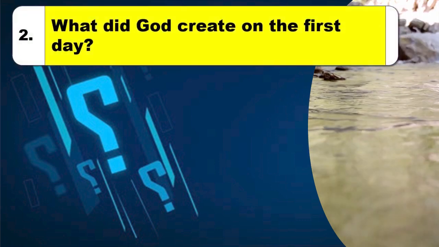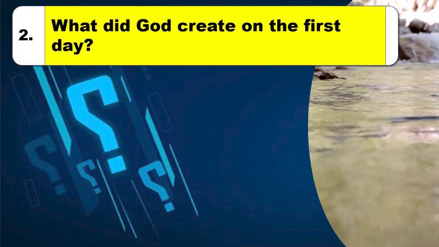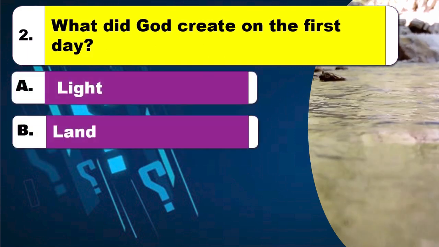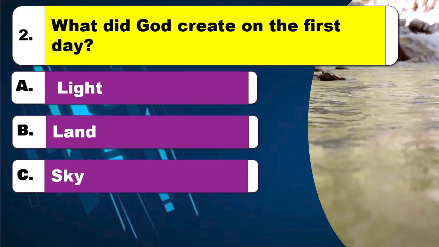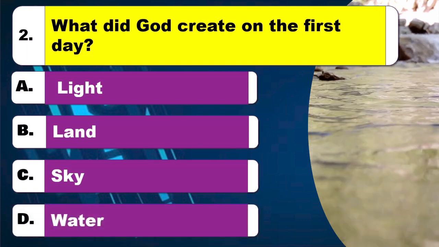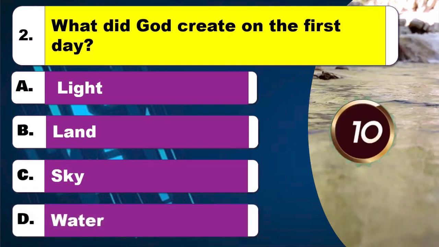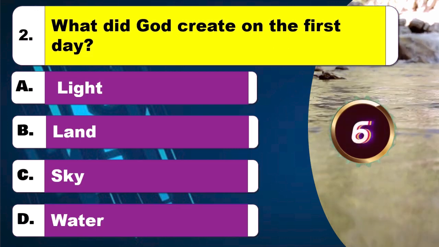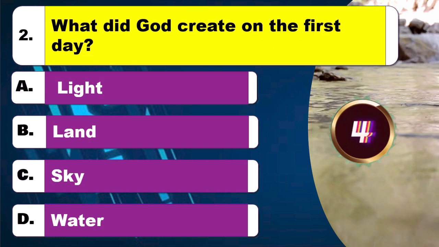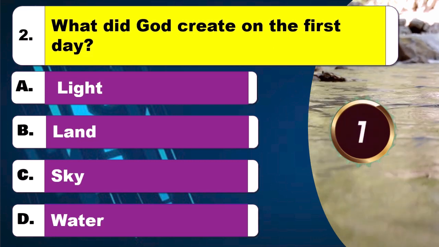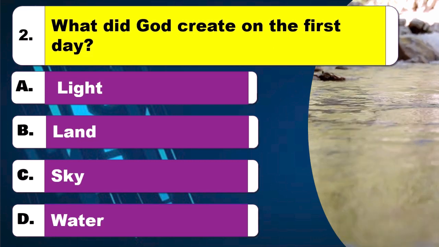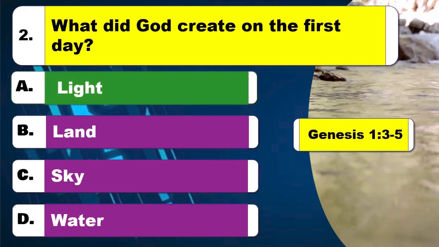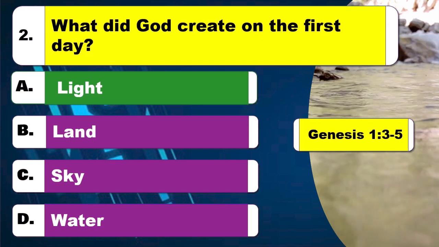Question 2. What did God create on the first day? Option A, light. Option B, land. Option C, sky. Option D, water. Time to think. The right answer is option A, light. The Bible reference is Genesis, chapter 1 verses 3 to 5.